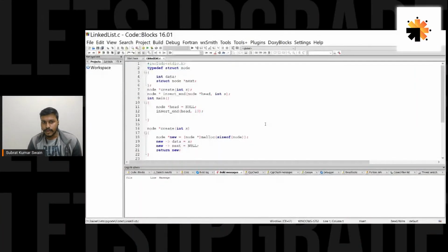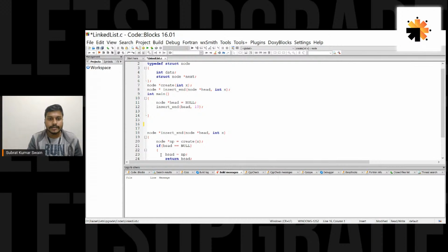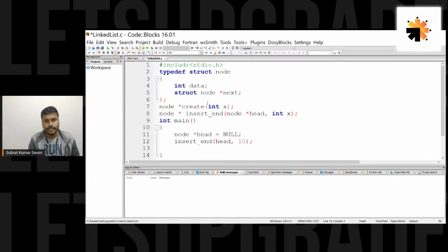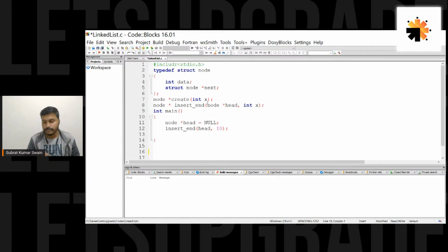Yeah. I hope you are seeing this program I have written. Let me remove some part, because I want to write it in front of you so that you would understand it better. So let me remove this, even this. Yeah, fine. Let this be there. Let me increase a bit of the font size. It would be nice. Okay, so see, guys.